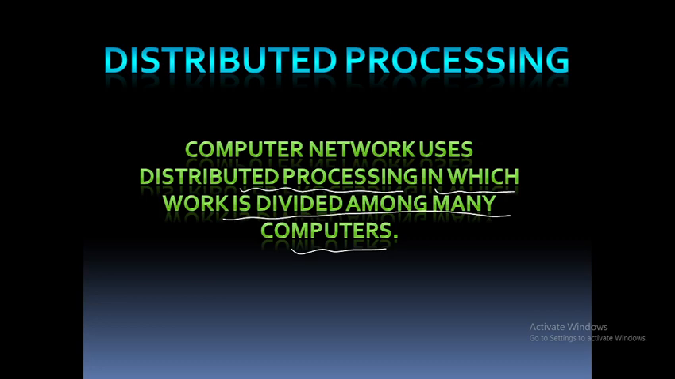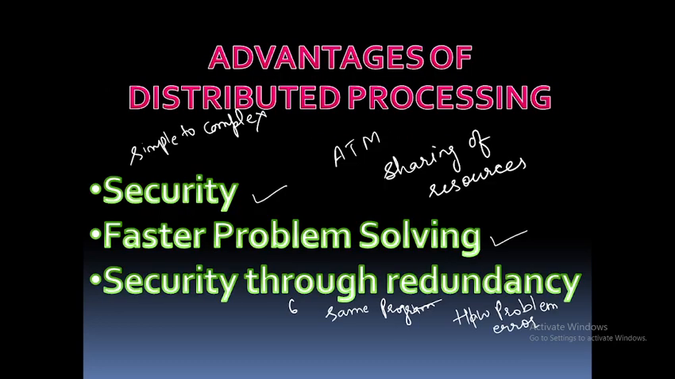Now, next is distributed processing. Distributed processing means a computer network uses distributed processing, in which work is divided among many computers. Means a single computer does not handle multiple tasks, while many computers handle the tasks. Now next are the advantages of distributed processing.